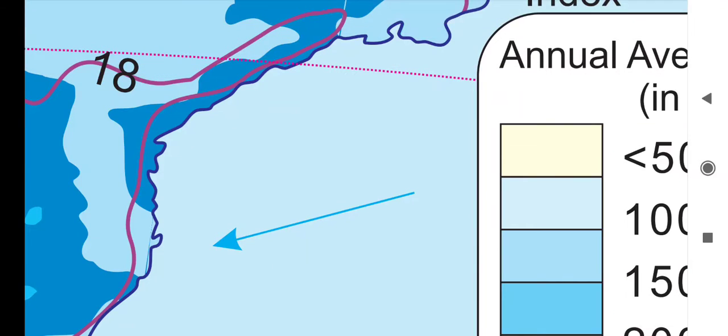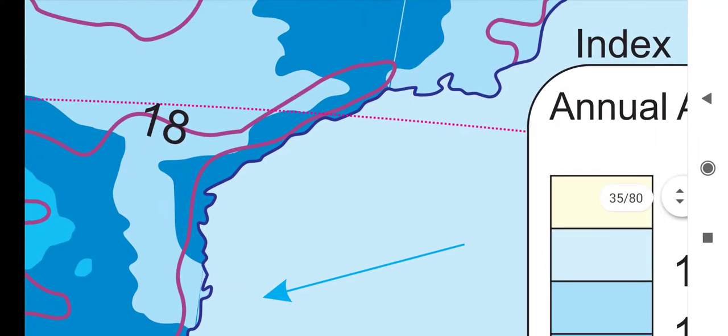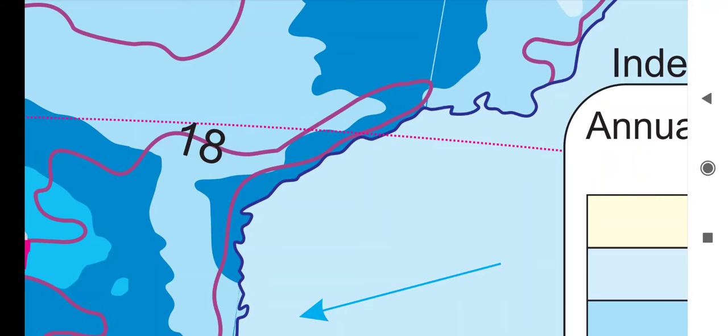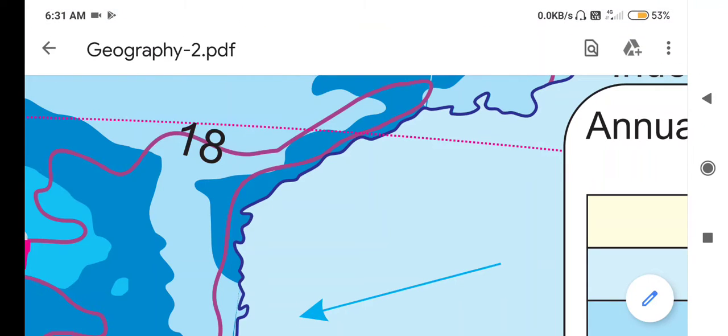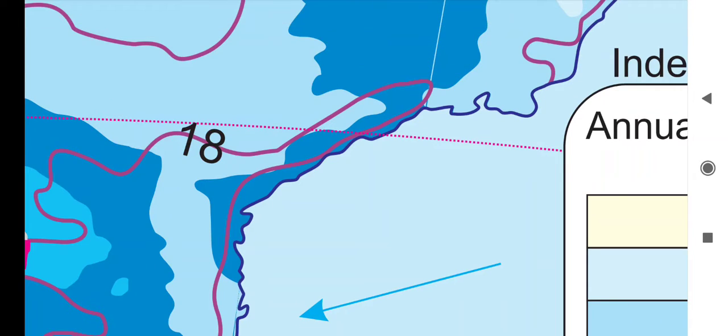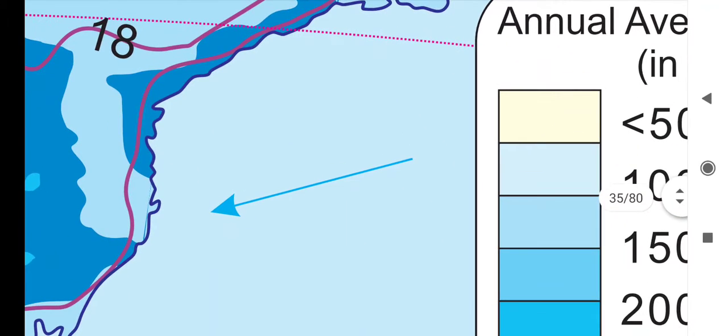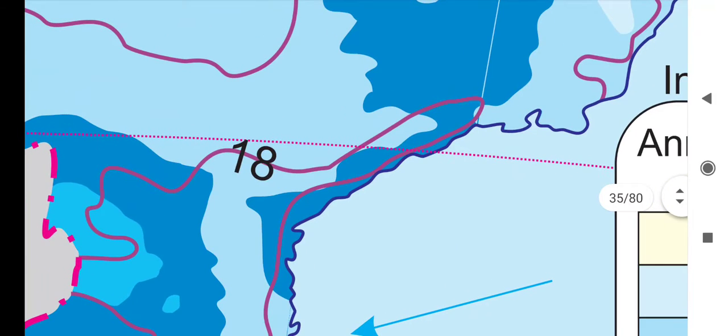So that's why, as the winds cross the great escarpment and reach this highland, their moisture holding capacity is completely reduced and there is very little moisture remaining in the clouds. So that's why this region is called a rain shadow region or drought quadrilateral. This region is called the drought quadrilateral.